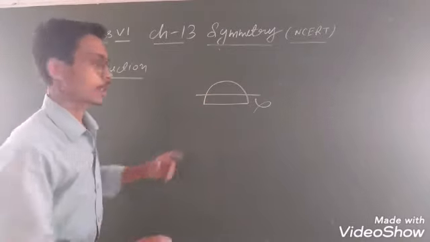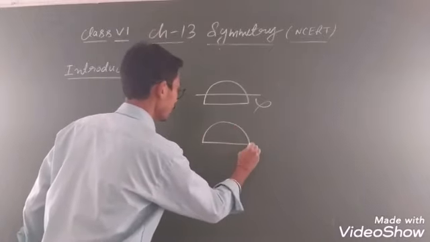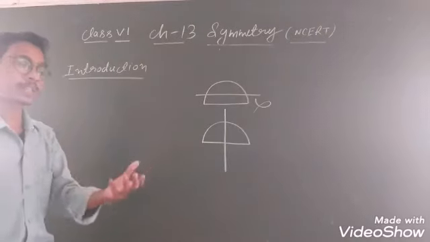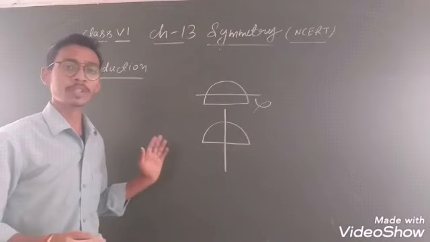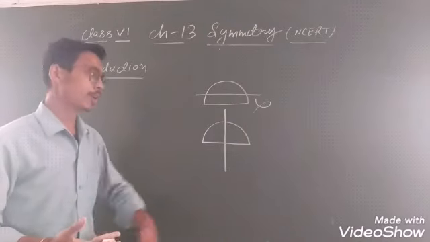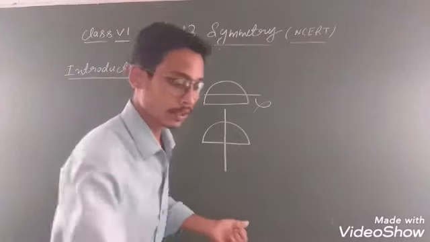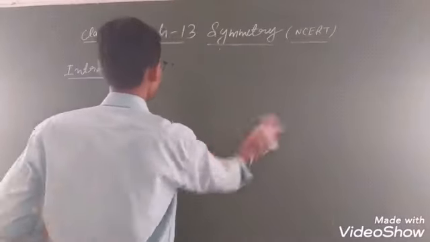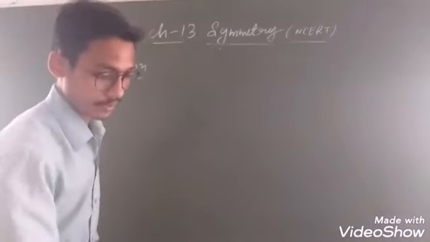The correct line of symmetry is this one. Easily you can see this part is equal to this part, and this part is identical to this part. The line of symmetry divides the diagram into two identical parts. Clear? So this is about our semicircle.